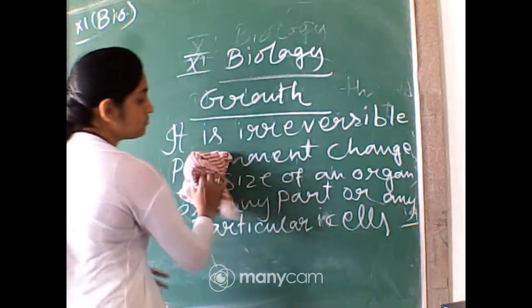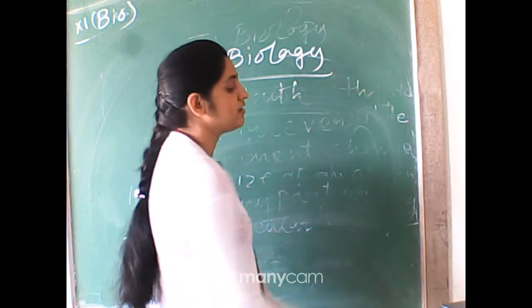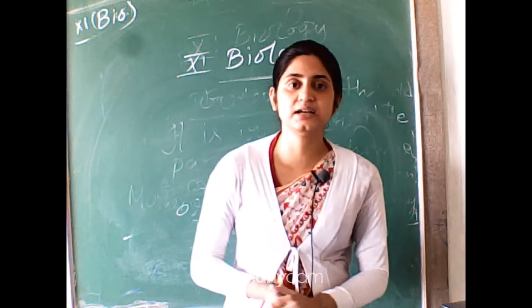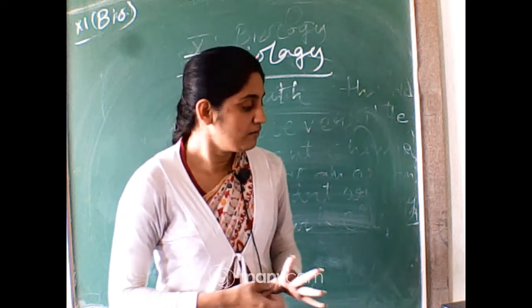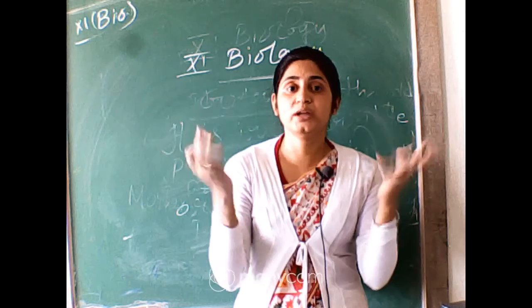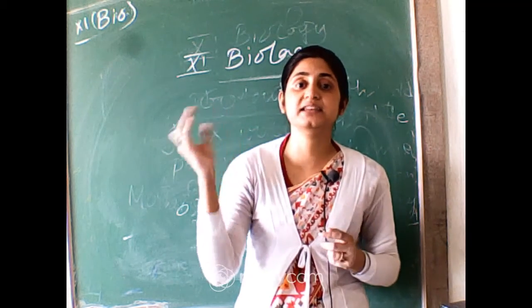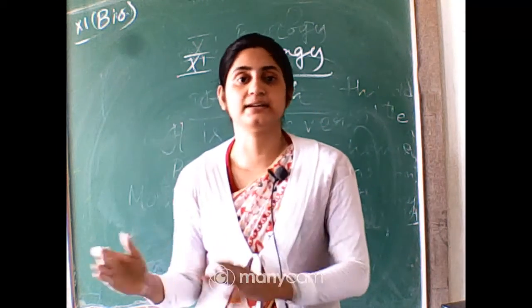So, two types of growth occur in plants, that is primary growth and secondary growth. Primary growth means that the root apex and shoot apex are present, they start to grow and they form the different parts of the plants. But secondary growth means the width part, where cork cambium and vascular cambium are present, they increase the breadth of the plant. So, this one is secondary because it happens later.